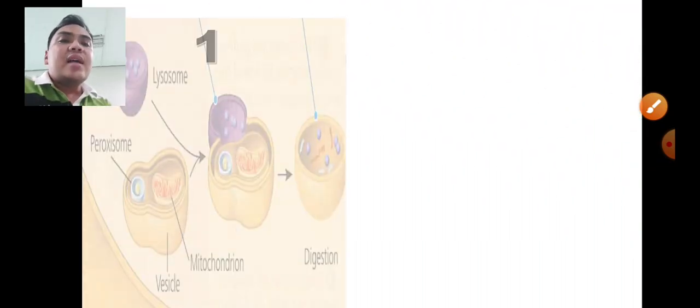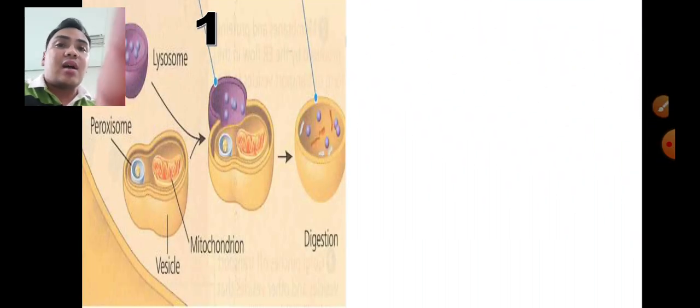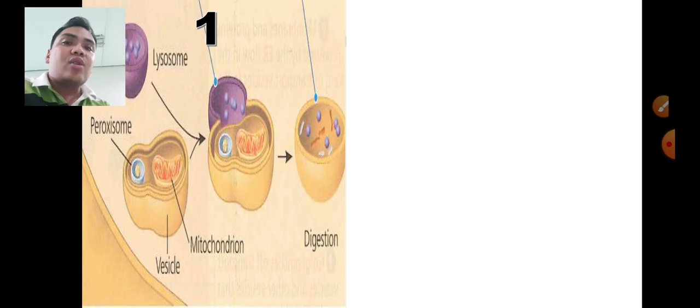But did you know that the digestive process of lysosomes can be divided into two categories, in which the illustration in our presentation, which is item number 1, is the first process of digestion in the case of lysosome. So again, there are two major processes that include the digestion process of the lysosome. And we have number 1. So let's try to discuss number 1.